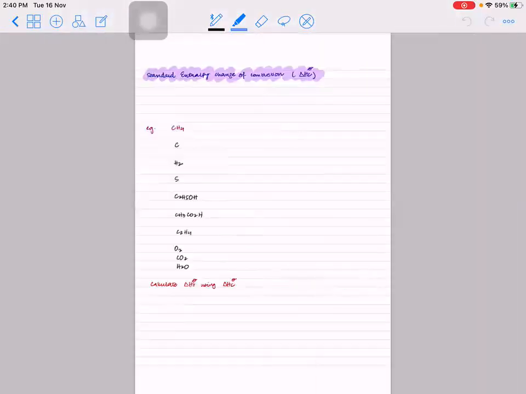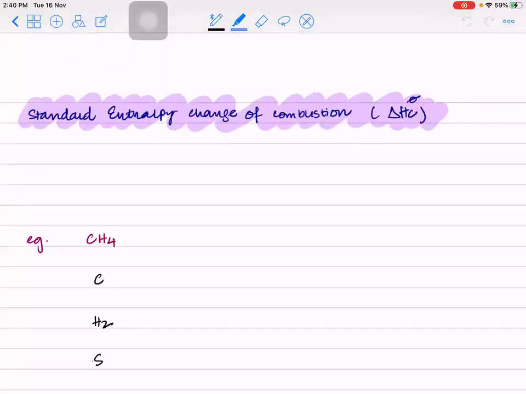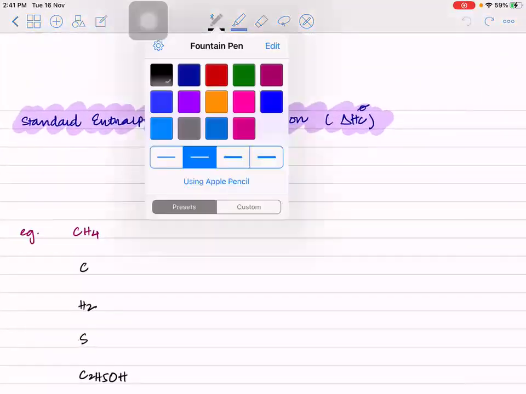Let's introduce another energy change called standard enthalpy change of combustion. What have we done so far? We've done enthalpy change of formation. Now we will see enthalpy change of combustion. What is combustion? Burning of something in oxygen. So now let's define standard enthalpy change of combustion. Because it's enthalpy change is why we have delta H. Since the conditions are standard is why we put a phi. And combustion is why we have a C. Clear? Let's define this. What is standard enthalpy change of combustion?